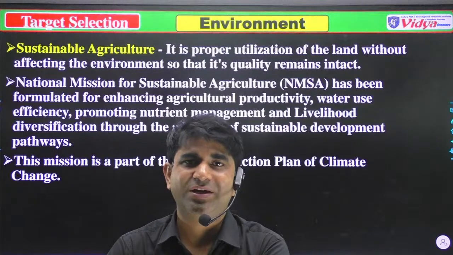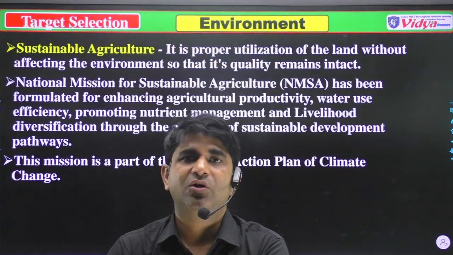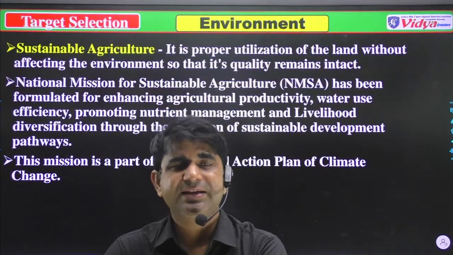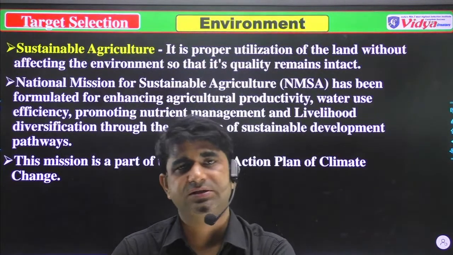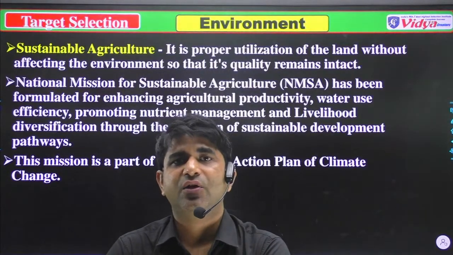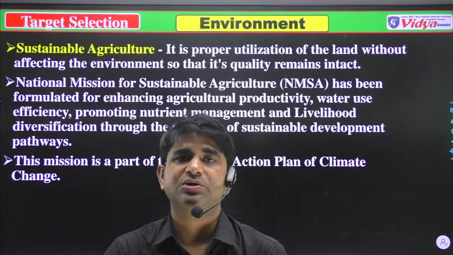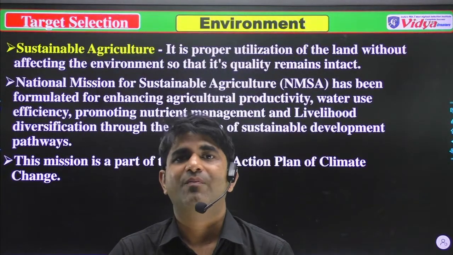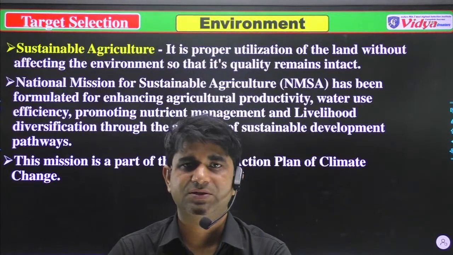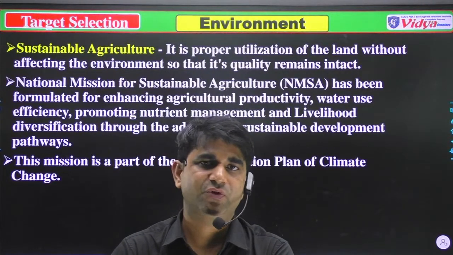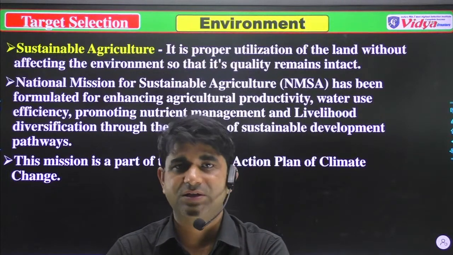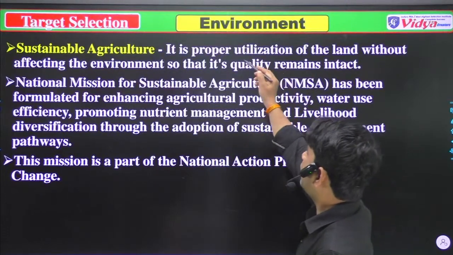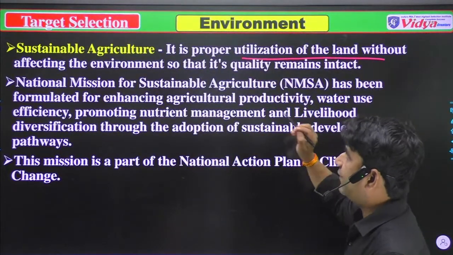Which means we will decrease the use of fertilizers, insecticides, pesticides, weedicides, and we will also try to use maximum land in its maximum quality. So that is sustainable agriculture, and we'll also think about future generations and their agriculture practices. So again, it is the proper utilization of land without affecting the environment.